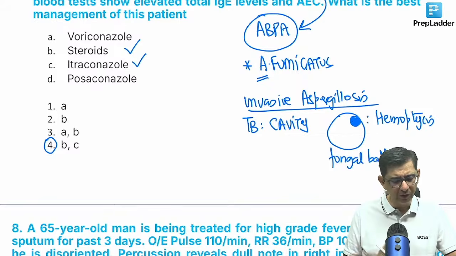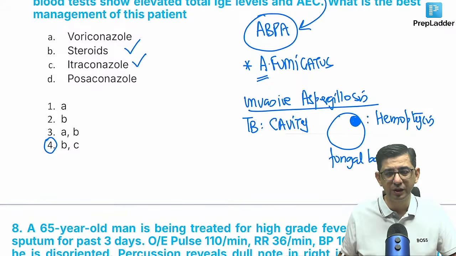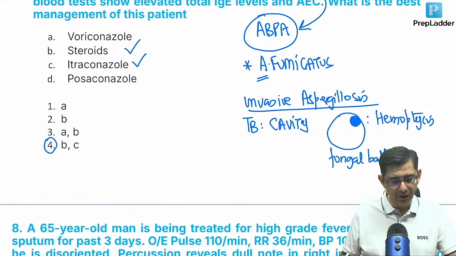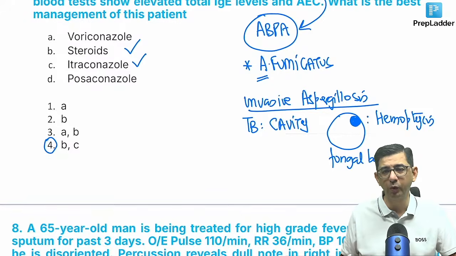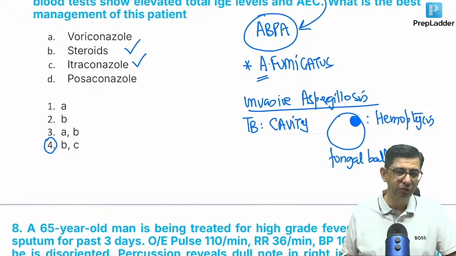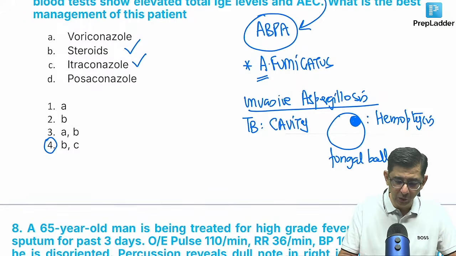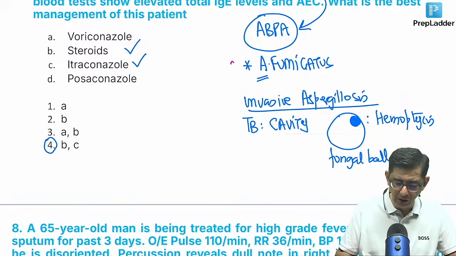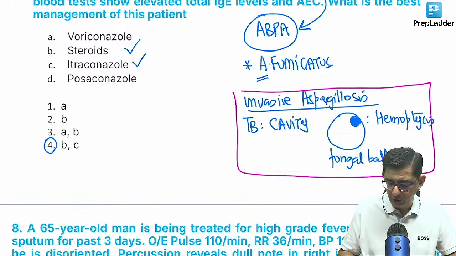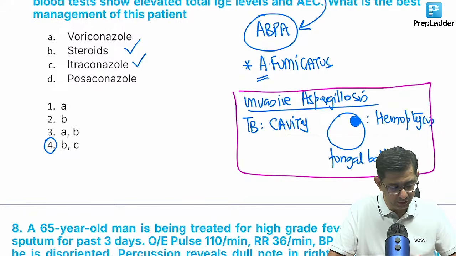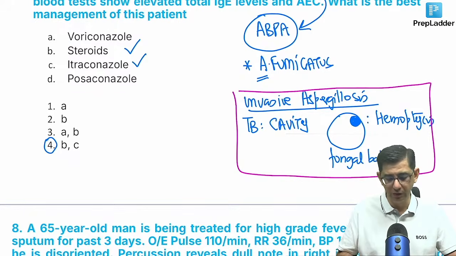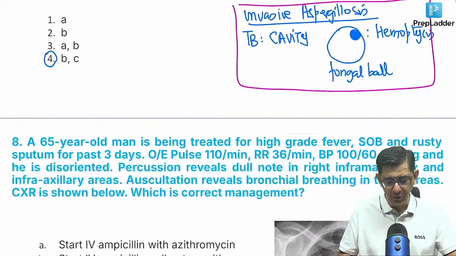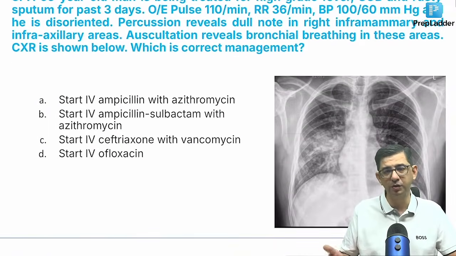And then you'll have those hints, that crescent sign described in a question, and then the halo sign described in a question. Halo sign would be the more appropriate terminology. If that imaging was given, I would have thought in terms of invasive aspergilloma, but here the examiner himself has given me that very good hint, that the finding present in this case is that of a central bronchiectasis, which totally changes the entire game in this person. So the correct answer for this one is 4, and we can move on to the next one.